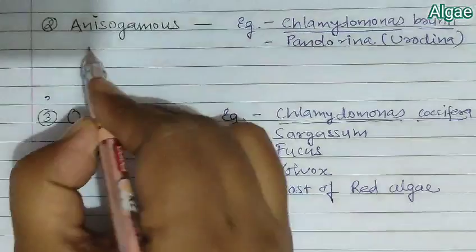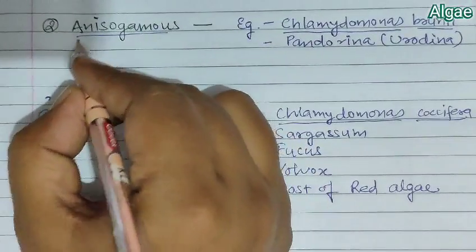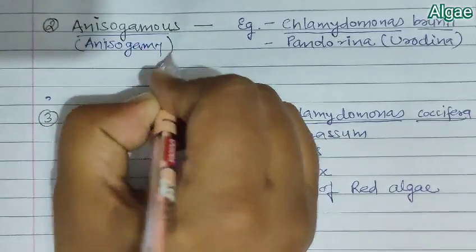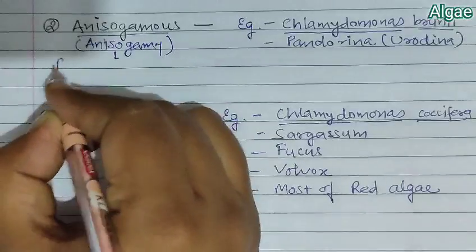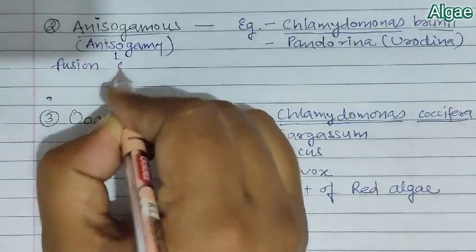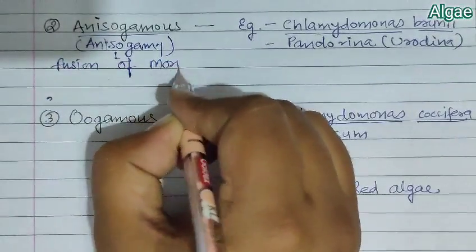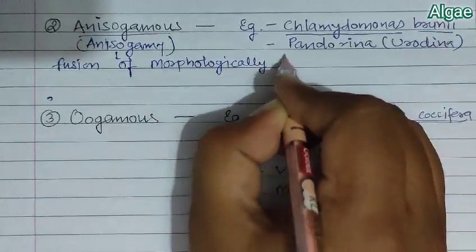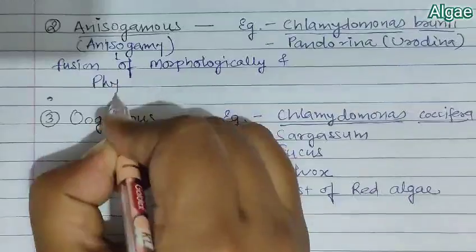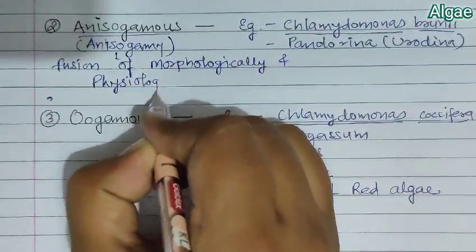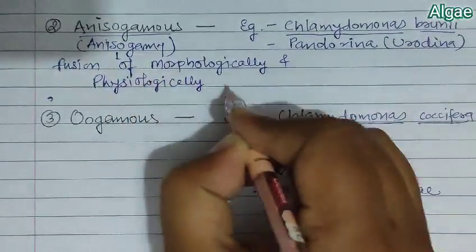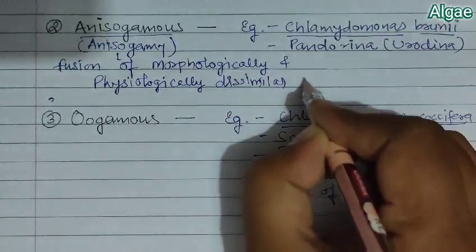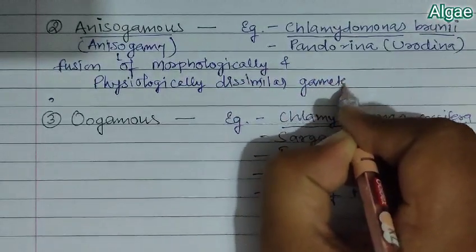Next, the second type is anisogamy, or anisogamous. In anisogamy there is fusion of morphologically and physiologically dissimilar gametes.